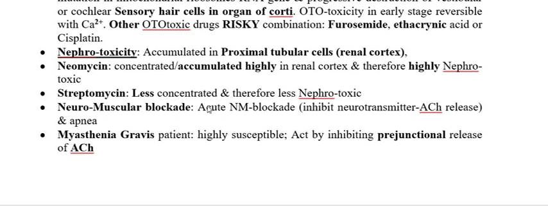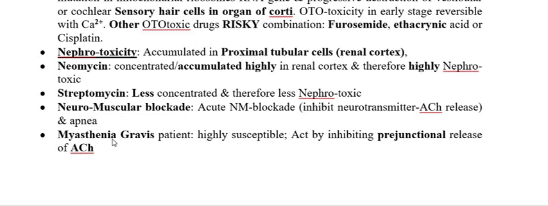Streptomycin, amongst all aminoglycosides, is less nephrotoxic. And this is the only antibiotic amongst the aminoglycosides which possesses antibacterial activity against mycobacterium. So this is also used for the therapy of tuberculosis.